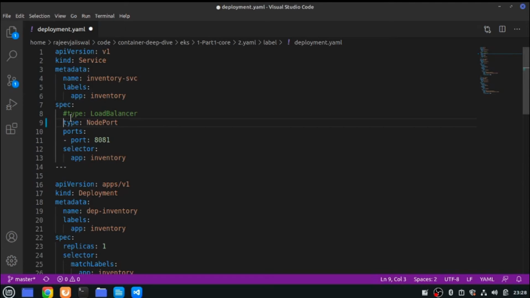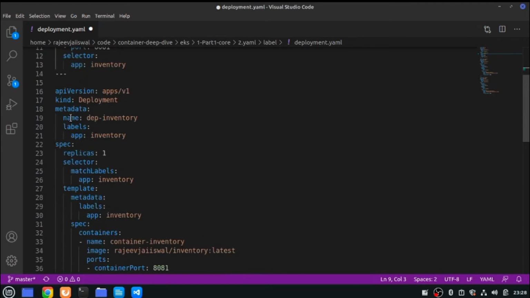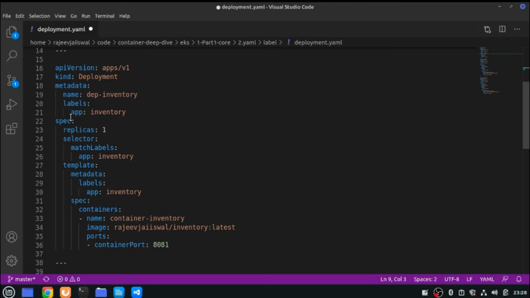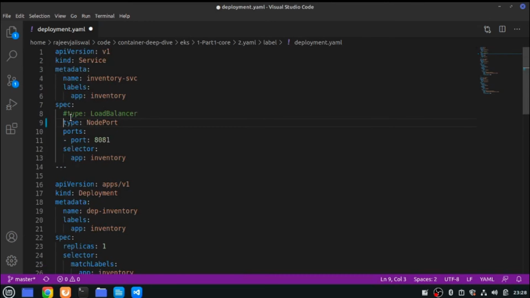Now what is the difference, right? Let's try to understand this. So if you see, I have created 2 deployments. There's one service whose metadata name is inventory, and there's a selector with name app. What does this mean? The selector section says that in a service, all the pods whose label is inventory will be load balanced for this service.